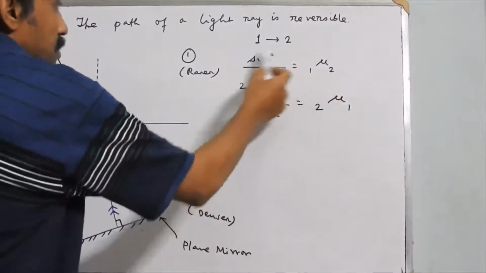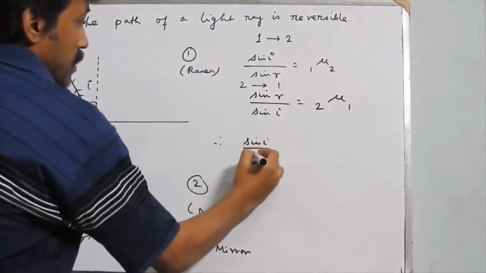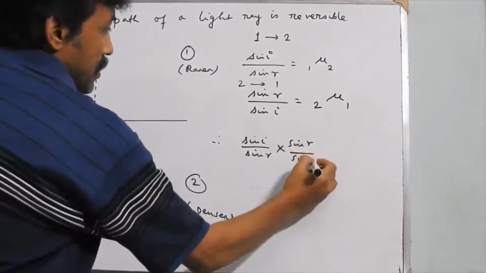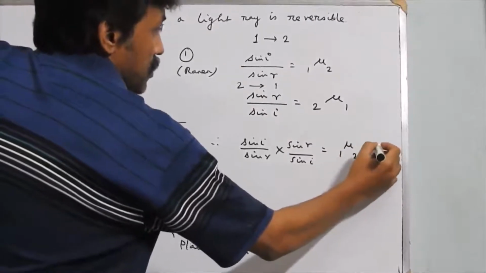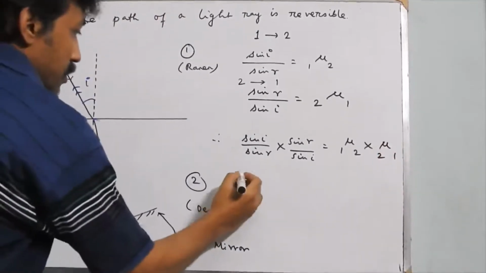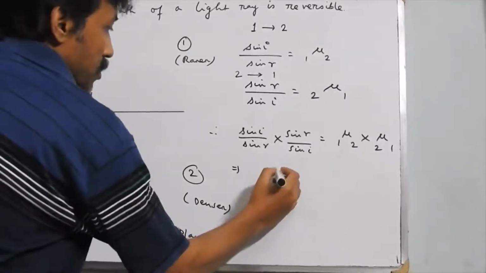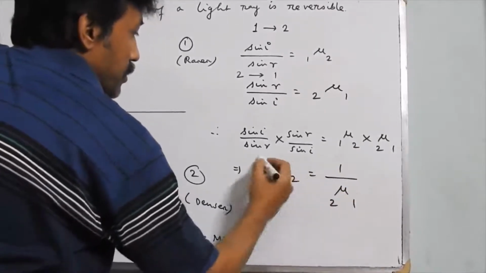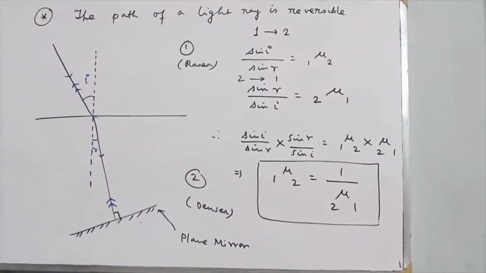Now if you multiply these two equations, sin I by sin R into sin R by sin I is equal to 1 mu 2 into 2 mu 1. So this is obviously 1 because sin I and sin R will cancel. So what we have is 1 mu 2 is 1 upon 2 mu 1. This is also called the reversibility of light ray. The path of light ray is reversible.